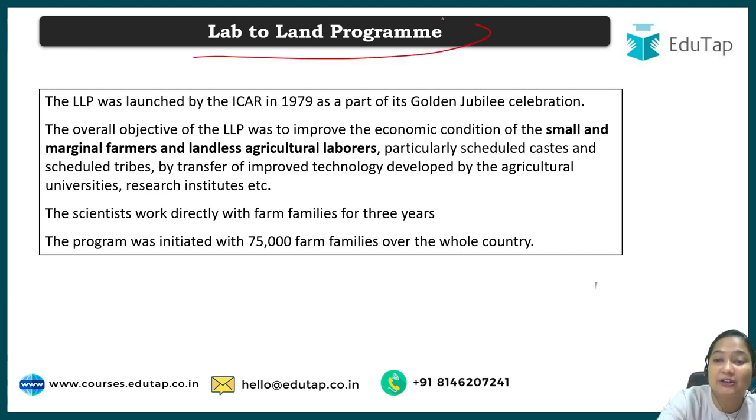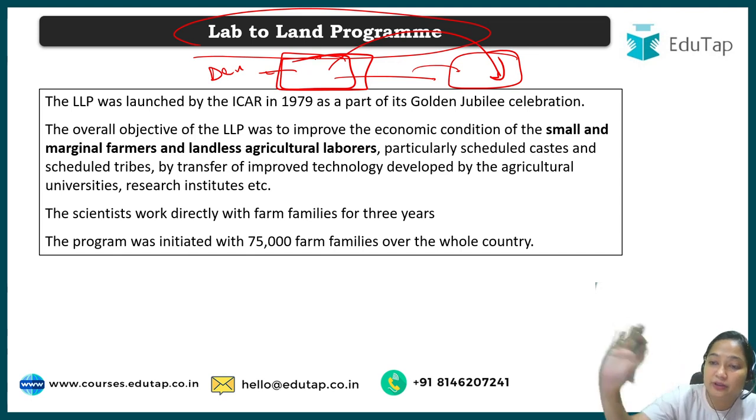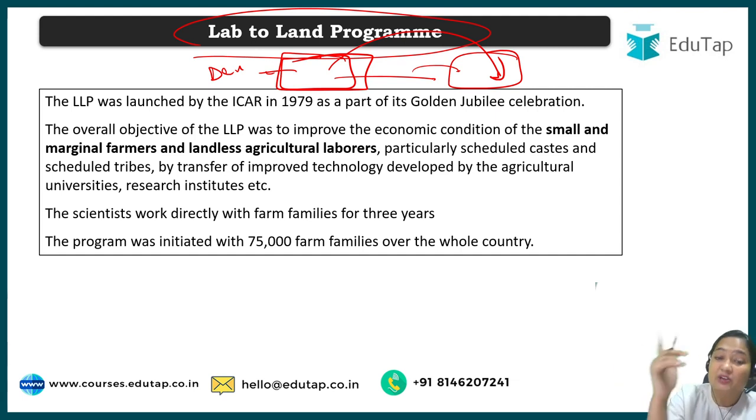So here we are talking about the Lab to Land Project. Again, by the name itself you can get a little gist. Lab is where you have developed new technology, and land is where the farmer will implement the technology. From here we want this technology to work in our fields. That means we don't want any bogus scientific technology that is good in the books and on the shelf, but rather we want farmers to adopt it and tell us, okay, this technology is good. One thing you should know about the LLP is, first of all, it was launched in 1979 as a part of Golden Jubilee celebration by ICAR.